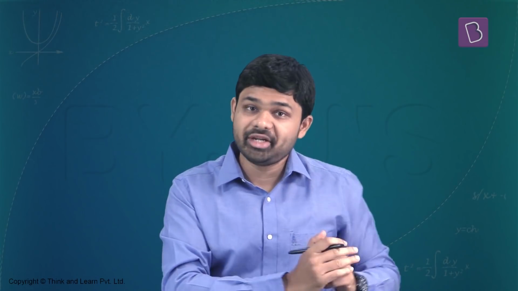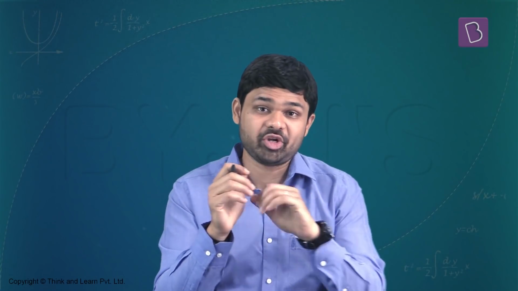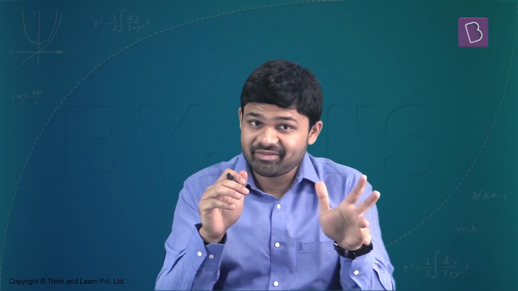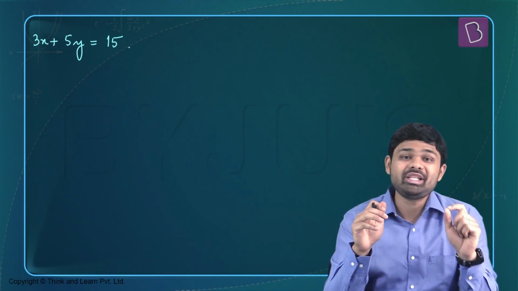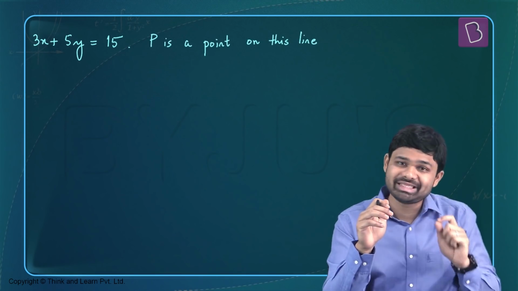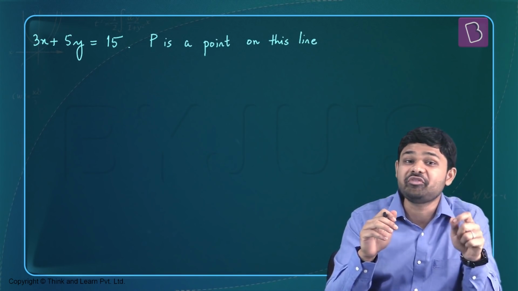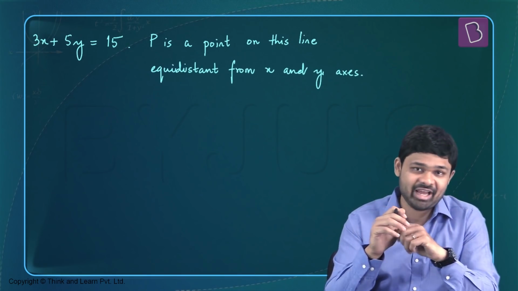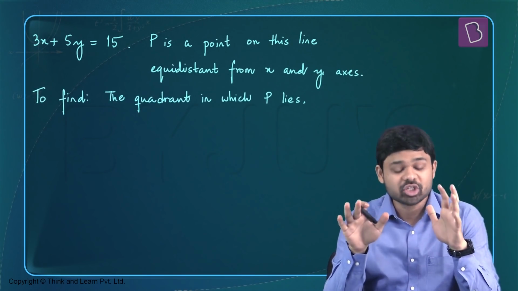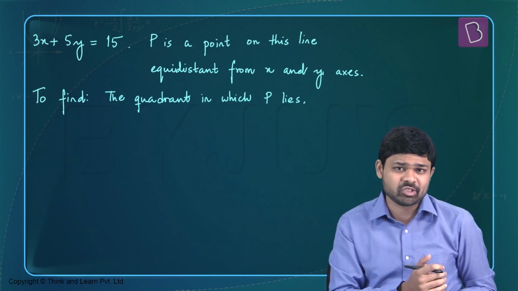Let's get into coordinate geometry now and solve a question from straight lines. Now in this question, we have been given a straight line 3x plus 5y equal to 15, and we've been told that a point P lies on this line such that it is equidistant from both the x and the y axis. We have to find out the quadrant in which P lies.